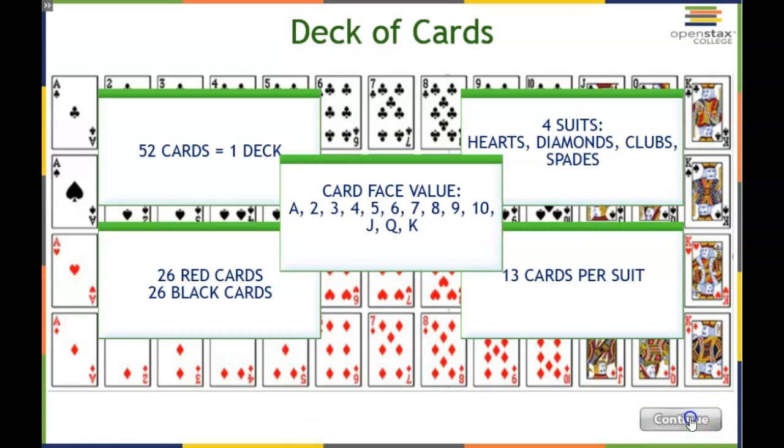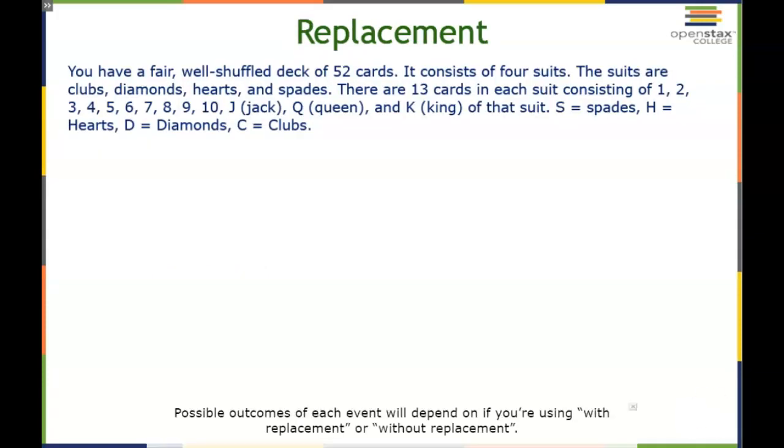The possible outcomes of each event will depend on if you're using with replacement or without replacement. So think of a deck of cards. You have well shuffled 52 cards consisting of 4 suits. Suits are clubs, hearts, diamonds, spades. We'll use the initial of each in this problem. So S for spade, H for hearts, D for diamonds, C for clubs.